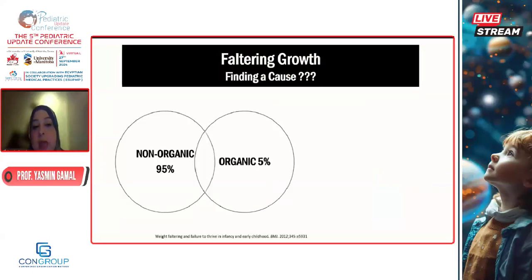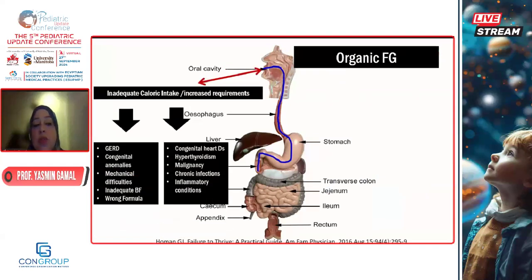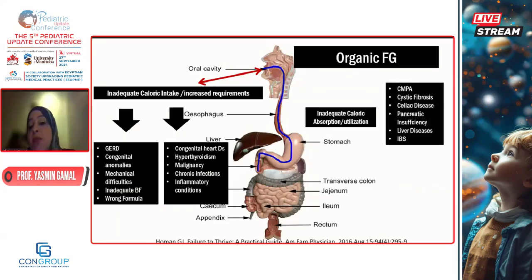And the causes mainly, as we said, are non-organic, 95%, organic, 5%, and the organic causes vary according to the caloric intake. Maybe the child is having an anomaly, GERD, a chronic infection, an inflammatory condition, congenital heart disease. The needs are higher than the intake, or the child is having something regarding absorption in the GI. He's taking enough, yes, the nutrient intake is enough, but he's not gaining weight, like cow's milk protein allergy and celiac disease. And these we have to focus on because they are in the algorithm of the child not gaining enough weight and height. Pancreatic insufficiency, cholestatic liver disease, and IBS.